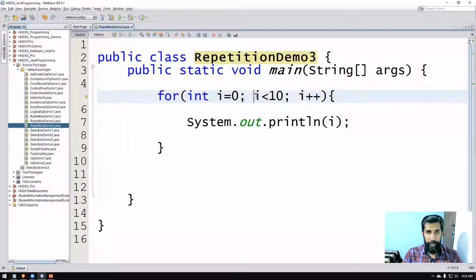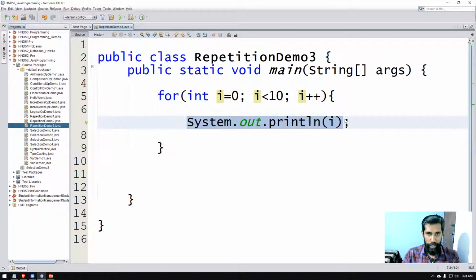The second part is the condition. This has to be executed right after the initialization, which happens at the very beginning and only once. Once that is finished, you check the condition where i is less than 10. Yes, it is true. 0 is less than 10. Now it skips the modification this first time, goes inside the loop body and does the work it has been given. What we have given is just to print the value of i, so 0 will be printed.